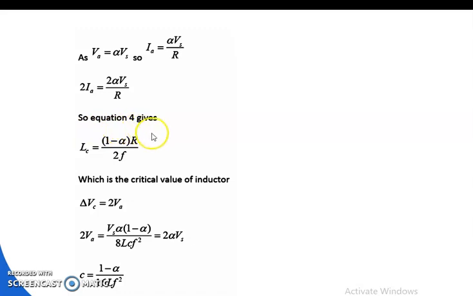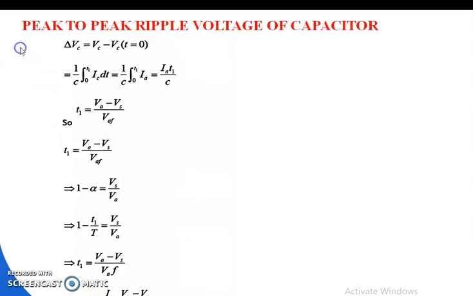So from equation 4, we can write L is equal to 1 minus alpha into R by 2F, which is the critical value of the inductor. Del Vc is equal to 2 into Va. 2Va is equal to Vs alpha into 1 minus alpha by 8 LC F square, that is equal to 2 alpha into Vs. So C is equal to 1 minus alpha by 16 L F square.